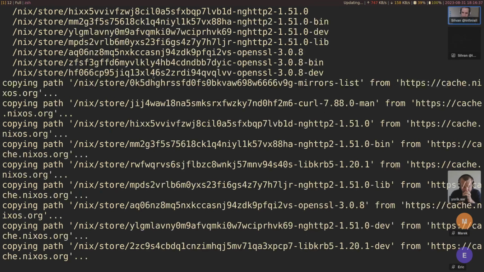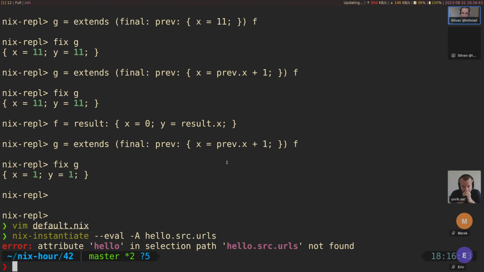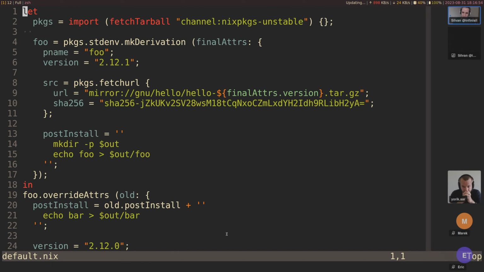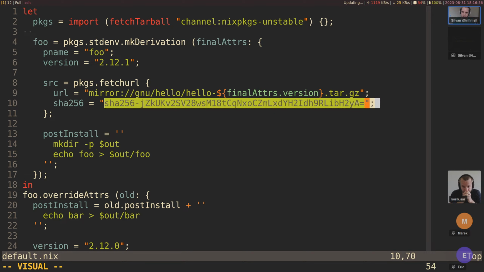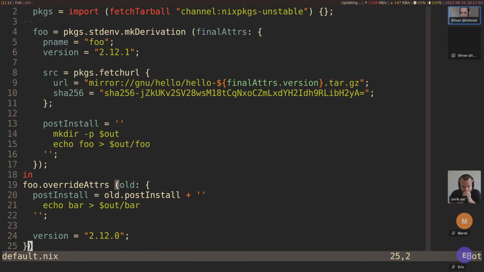Well, I might actually still just try to build it, yeah. But let's see what the URL points to. Oh, it doesn't point to anything. Oh, because that's hello. Yeah, the URL was updated, so that's great. Unfortunately, we have the problem that we didn't update the hash. And so we still need to kind of manually invalidate the hash and make sure the source gets overridden properly.